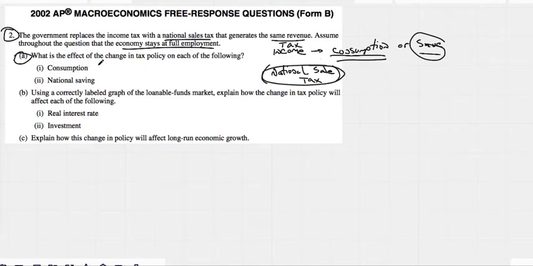So the idea here is that consumption would go down because now people are taxed more. But savings, you could put your money in savings and not be taxed on it, so that implies that people would save more.